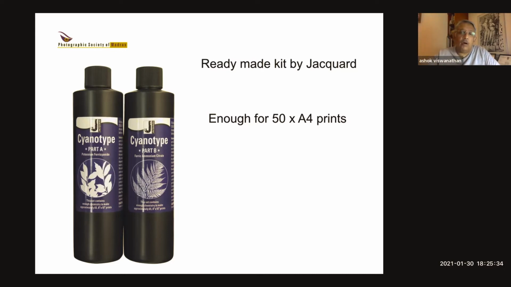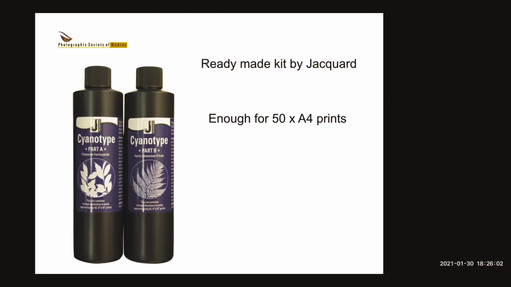But if you don't want to do all that and you want the easy way out, you can buy a ready-made kit, which is the cyanotype kit part A and part B by Jacquard, which is available on Amazon. Only thing is, it's a little more expensive. It's about 1,600 or 1,800 for the set, but it'll make roughly about 50 A4 prints. So entirely up to you. If you want to do it cheap, you just buy the chemical. It's only one chemical you need and mix it. Or if you don't want to do that, you buy the kit and you pour water and mix it.